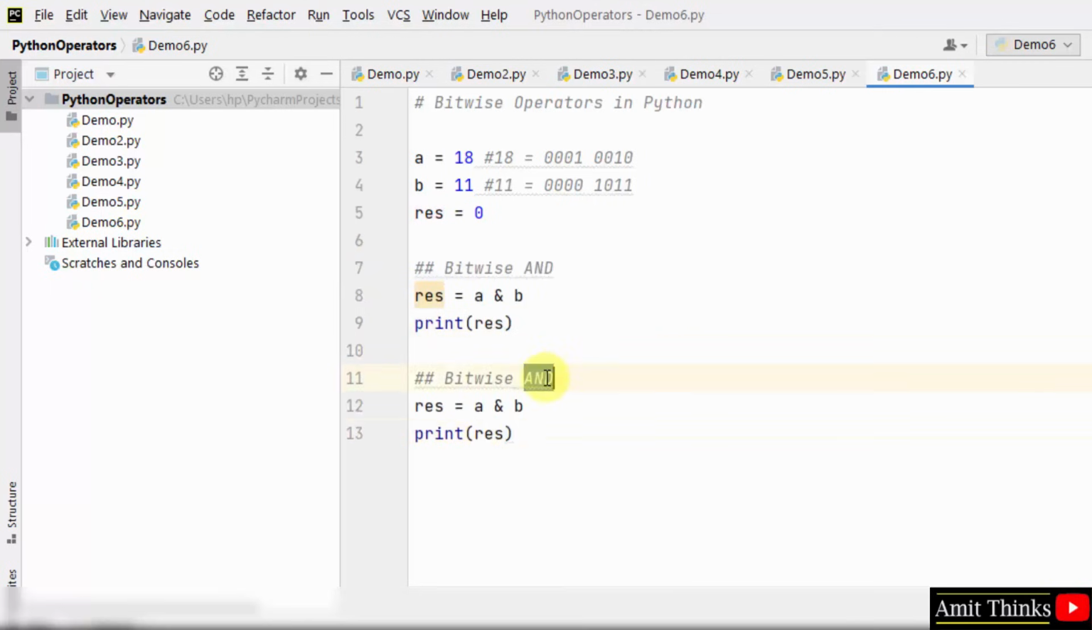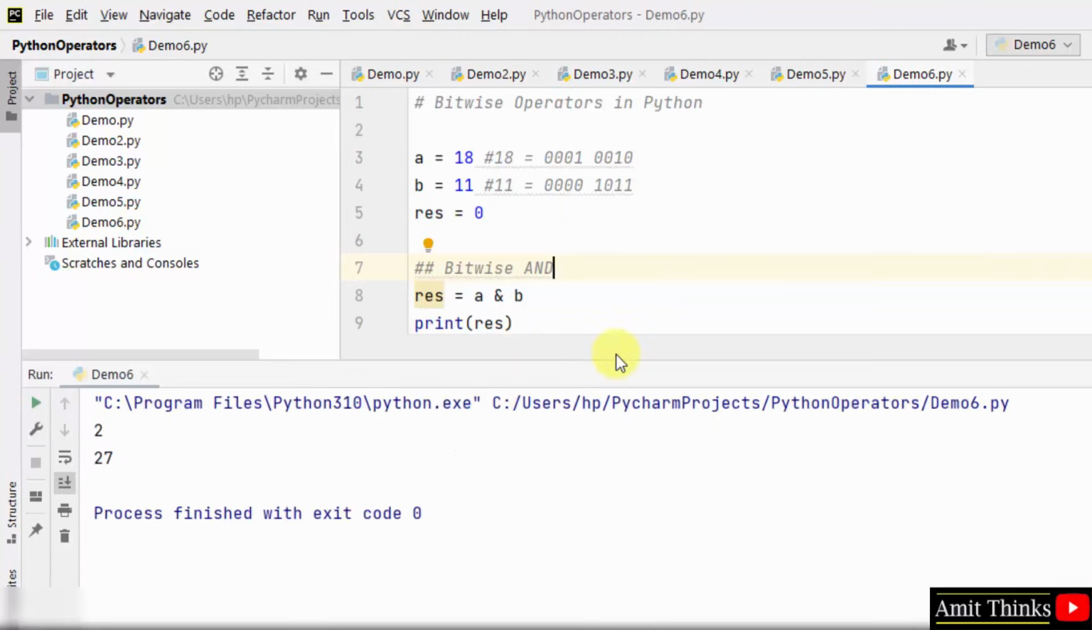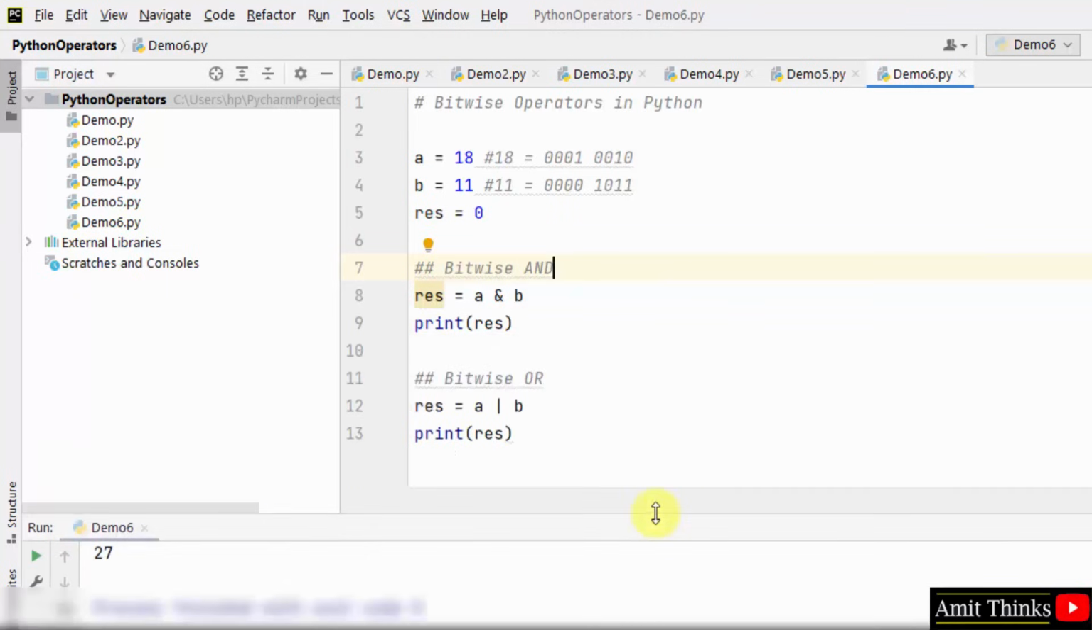Now I'll focus on bitwise OR. For the same, the OR operator is the pipe sign. Now it will check OR for the same values 18 and 1, these binary values. Let's see what will be the result. Right click, demo 6, 27 is the result. Okay, that's for bitwise OR.